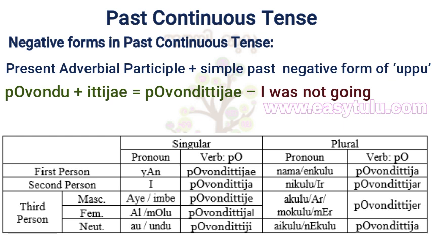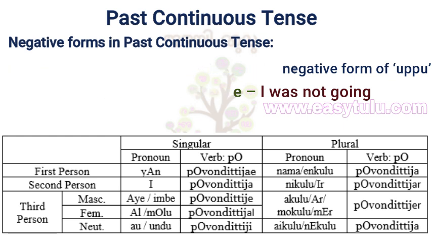Au or undu povandittiji, it was not going. Nama or enkulu povandittija, we were not going. Iru or nikulu povandittija, you were not going. Akulu or mukulu, aru or meru povandittija, they were not going. Nekulu or aikulu povandittija, they were not going.